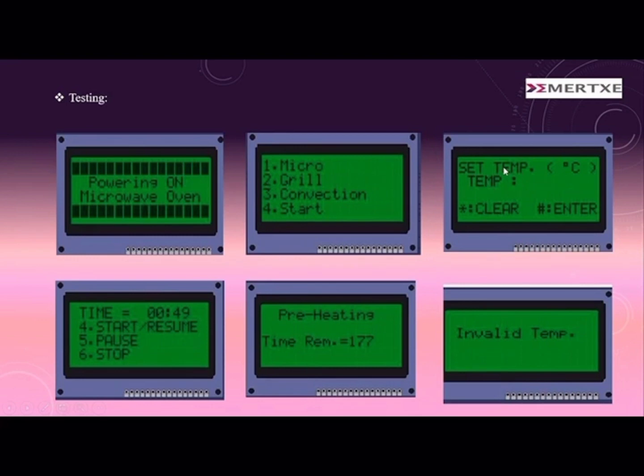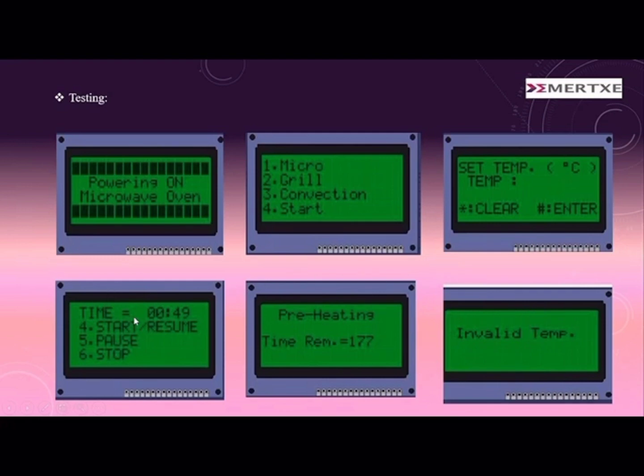So if the user wants to set the temperature, he can set up to 250 degrees Celsius. If he exceeds that limit, then it will show a pop-up message as an invalid temperature.